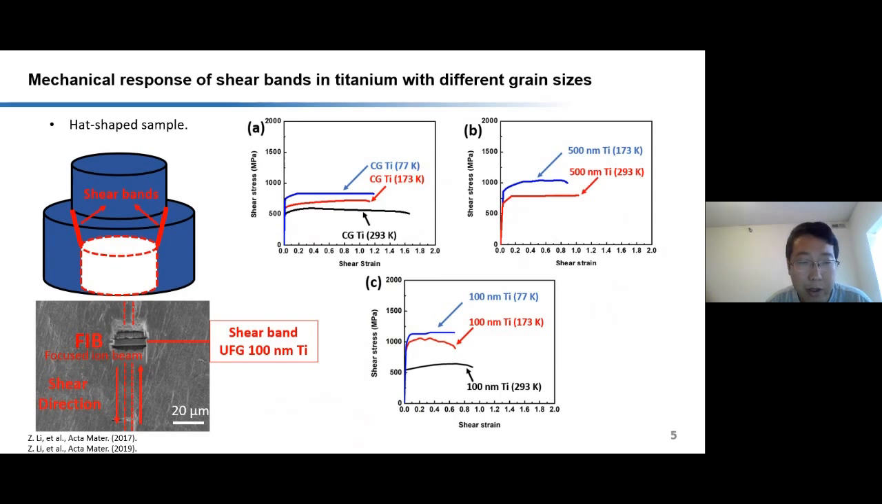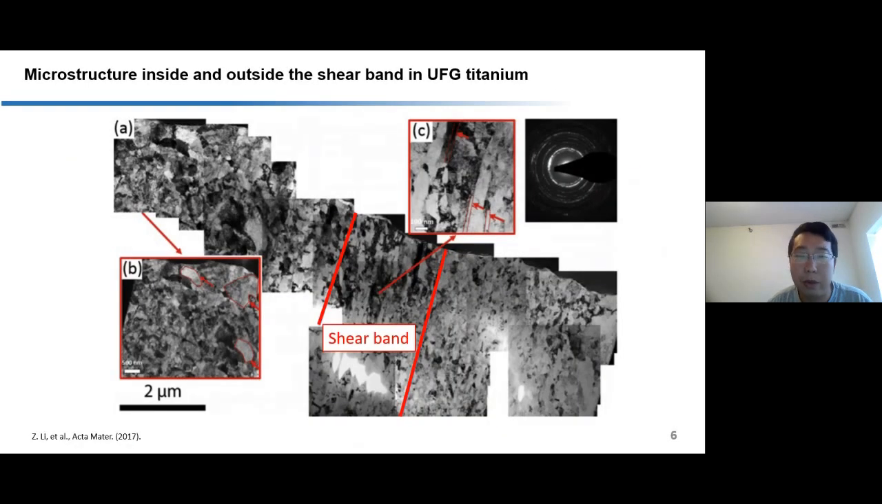What is the microstructure inside the shear band? We put our TEM sample under the advanced microscope and found that there is a mixture of elongated nanolamellae and equiaxed or near equiaxed nanograins inside the shear band.